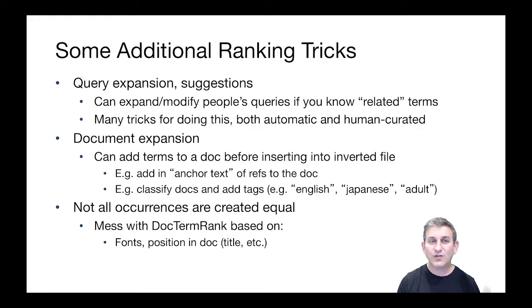Here are some additional tricks for ranking. One of them is query expansion or suggestions. If someone types in a query, you can, under the covers, add additional terms that you might think are related to the query. And there's many tricks for doing this, both automatic tricks, for example, finding terms that co-occur frequently with a query term, so you could just throw those in. Also human curated tricks. You can have a human lookup table of words that should go with other words so that when a query comes in, you augment the query with those human curated additional words.